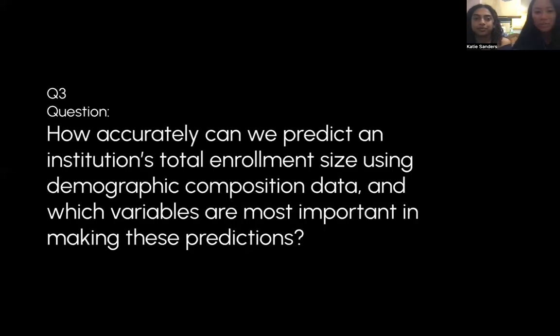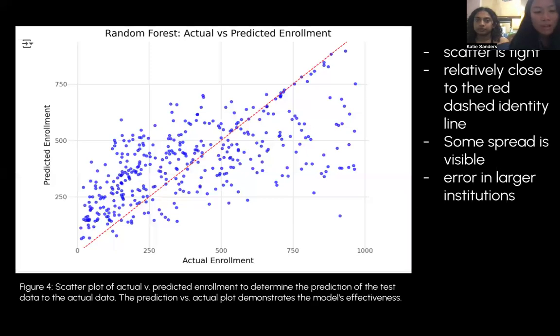Question three: how accurately can we predict an institution's total enrollment size using demographic composition data, and which variables are most important in making these predictions? Firstly, we started off with a scatter plot, and we wanted to test the true total enrollment of each institution against what the random forest model predicted. Points do lie close to the 45-degree diagonal red line, which means that the scatter plot did show that most of the data on the demographic side aligns very well with the model's predictions and its effectiveness.